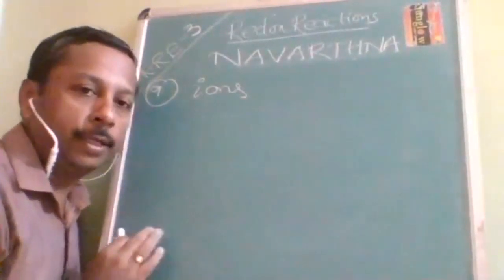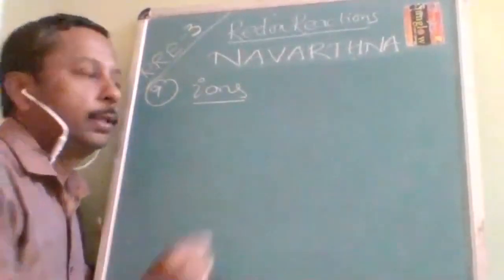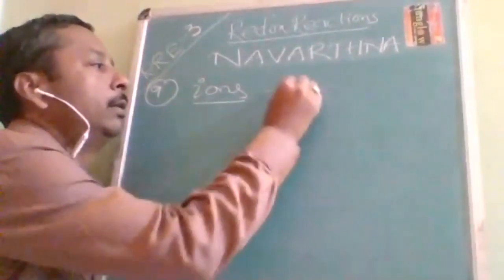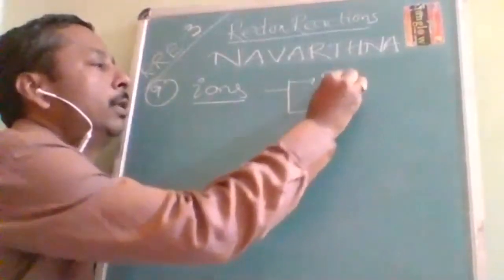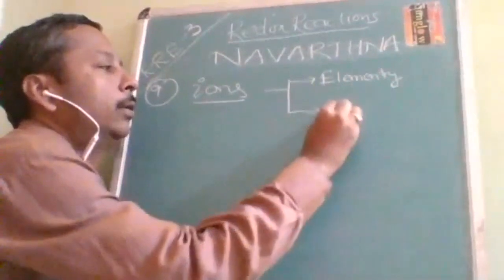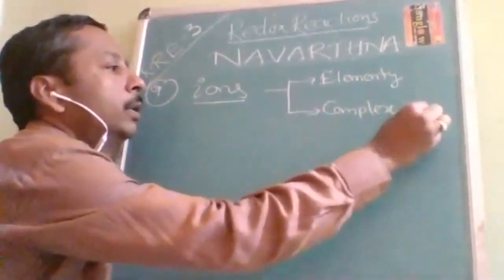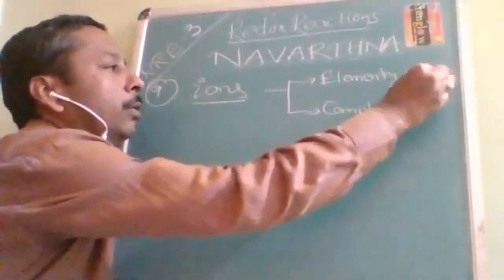So stay with me till last. Okay. So ions are further divided into two types. First, they are called elementary ions. What are they called? Elementary ions. Second one, they are called complex ions. So elementary ions and complex ions.